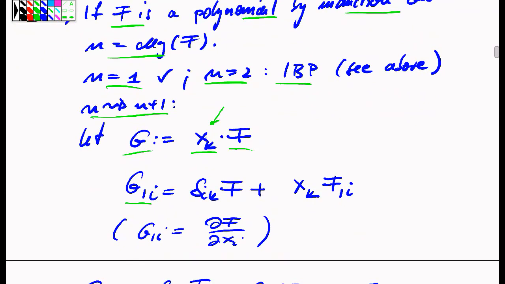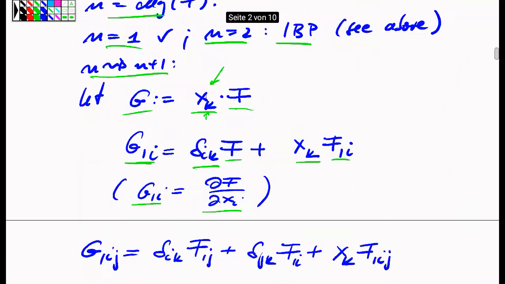Well, if you take the derivative with respect to the g, so here my notation in the future will be that a partial derivative of a function in d dimension or high dimension will be denoted by just a comma with the index of the direction in which I do the derivative. So if I compute the ith partial derivative, the derivative in the direction i of this thing, then I get a Dirac delta depending on whether i coincides with k. And of course, then I get the xk times the fi, the partial derivative in i direction.